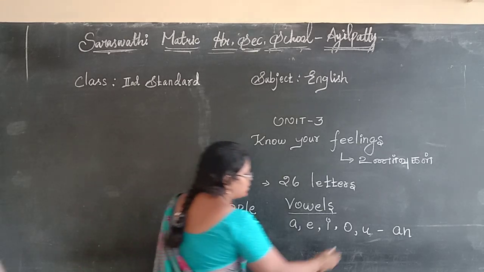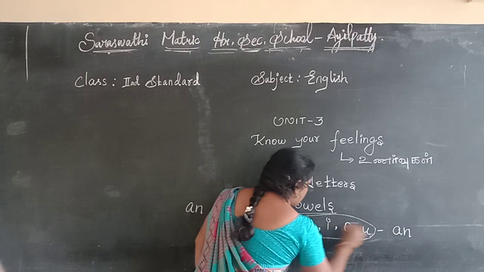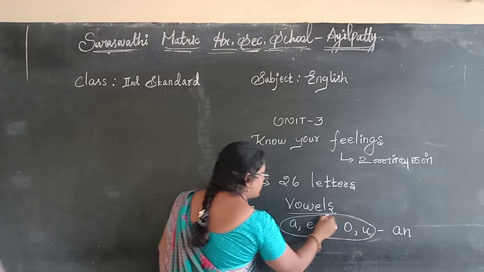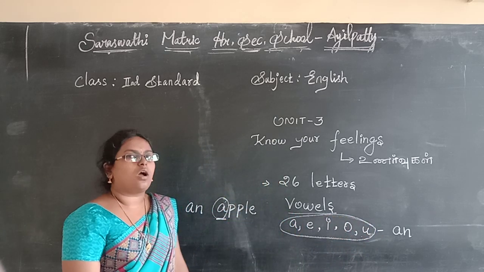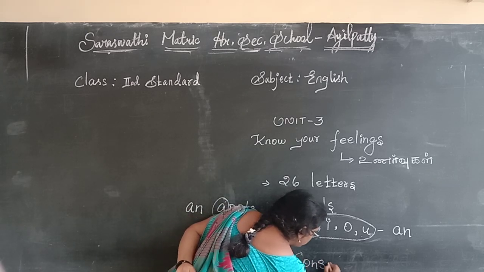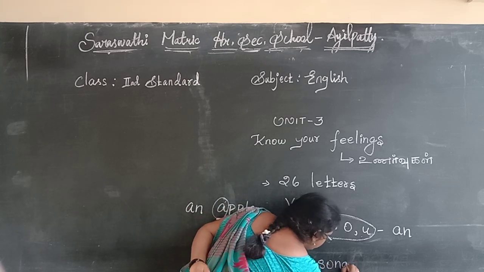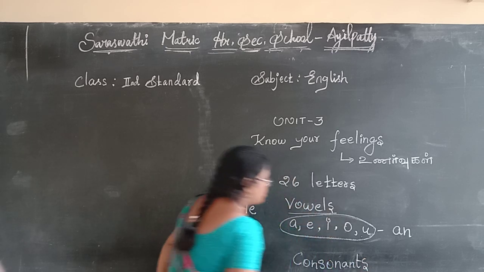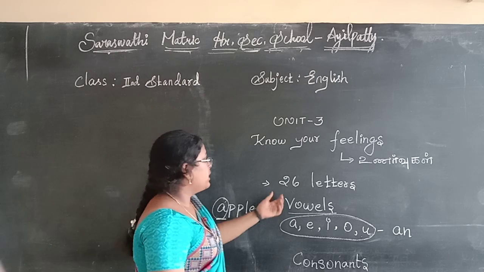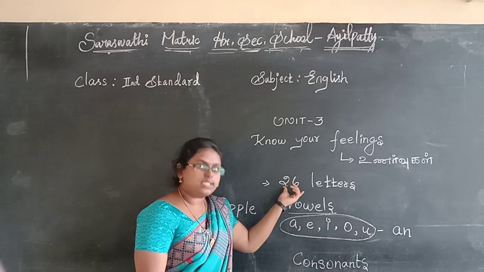Okay. Except these letters, how many letters? 1, 2, 3, 4, 5. Except these letters, all the remaining ones are consonants. Okay, listen. Our alphabet has 26 letters.